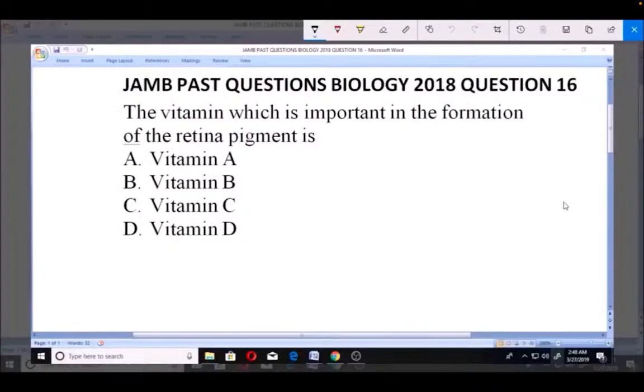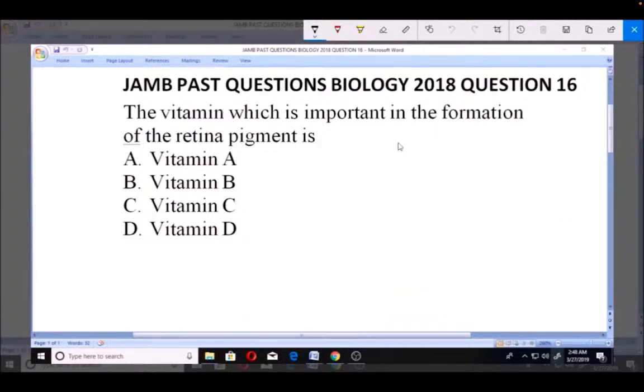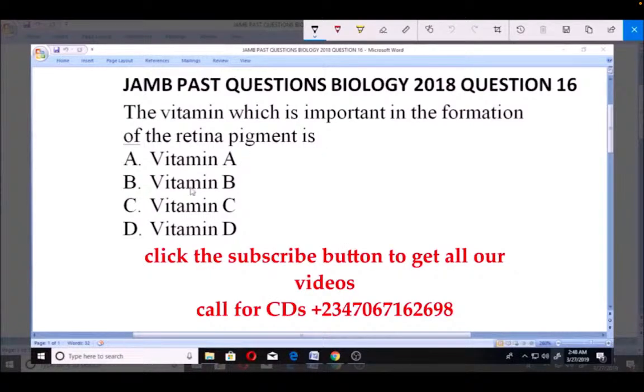Let's look at this JAMB past questions, Biology 2018, question number 16. The vitamin which is important in the formation of the retinal pigment is A. Vitamin A, B. Vitamin B, C. Vitamin C, D. Vitamin D.